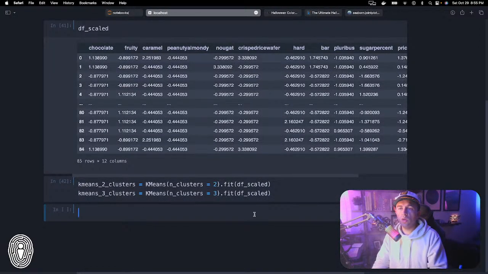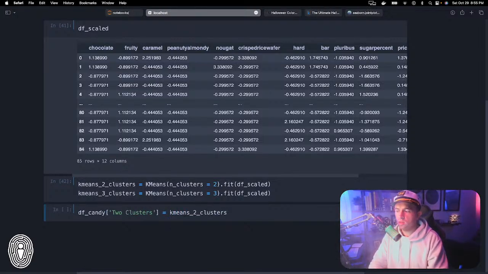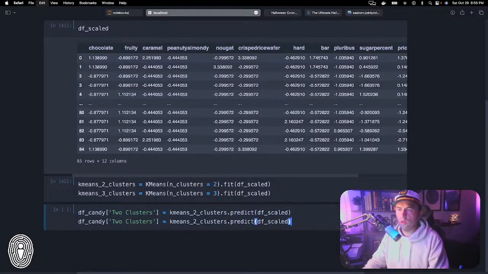Now we are going to create new columns on our original data frame that represent each of these clusters. I'm going to call this df_candy 2 clusters equals kmeans_2_clusters.predict(df_scaled), and basically the same thing for the 3, where I change this to 3.